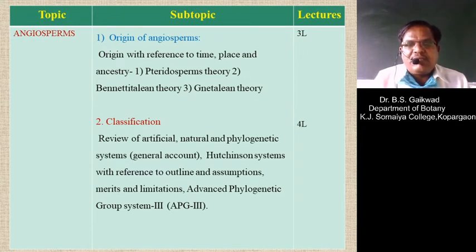The next system is the phylogenetic system of classification. This phylogenetic system is the system of evolution, so this system may also be discussed in the syllabus. Then the next one is the Hutchinson system of classification, in which the outline as well as the assumptions of this system, and the merits and demerits of all the systems, are taken under consideration. And finally the third group, which is the APG group, will be discussed in this syllabus.